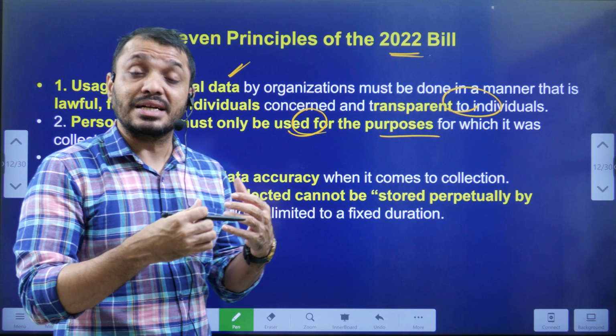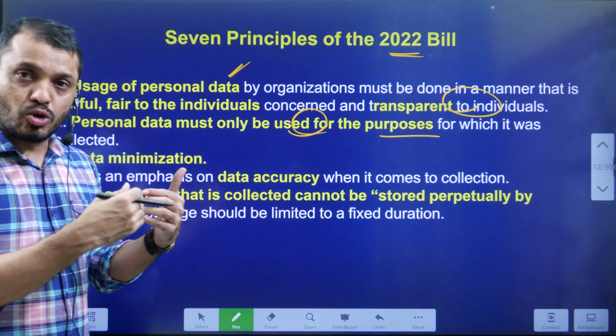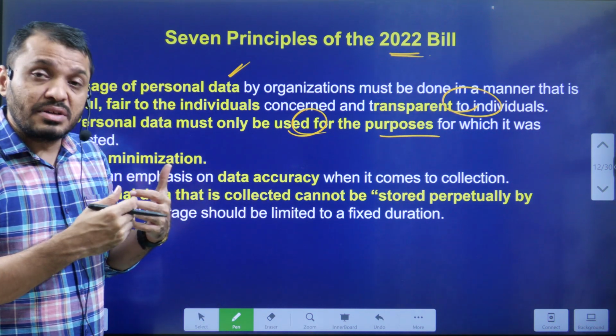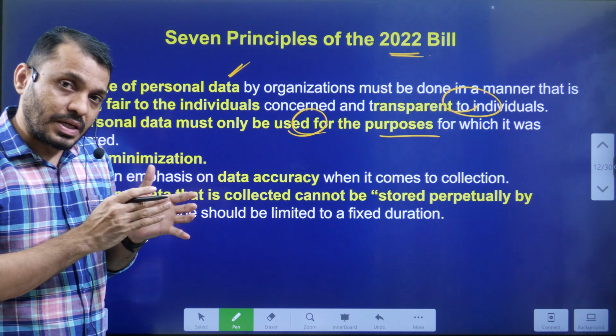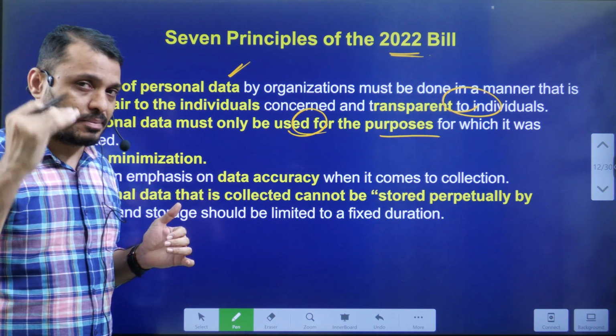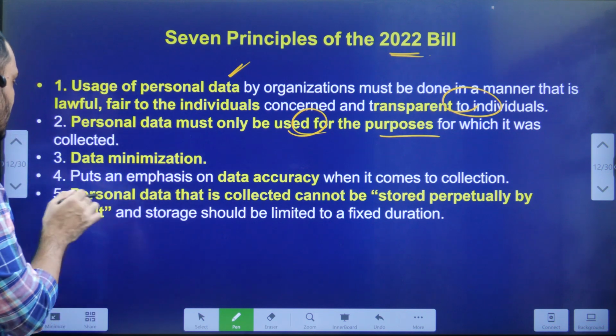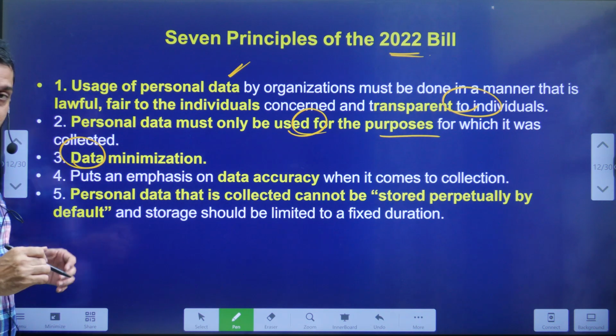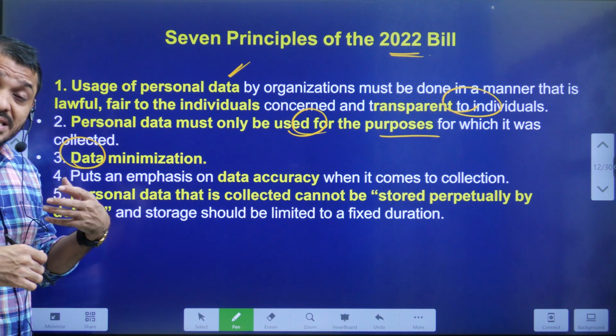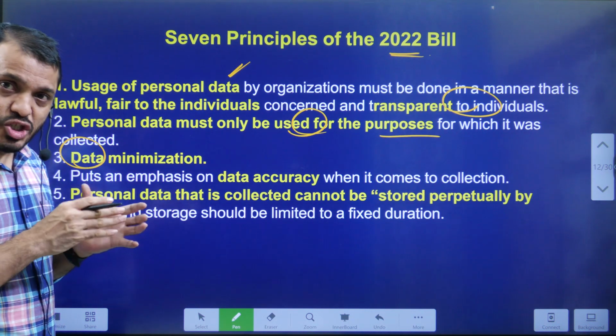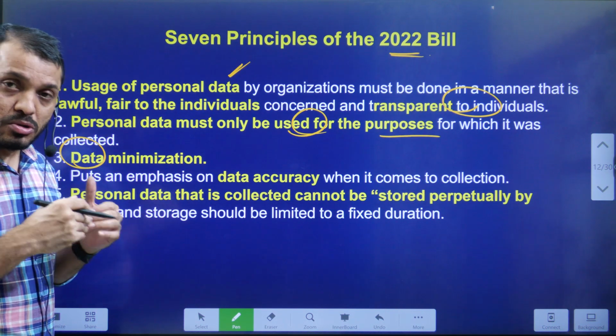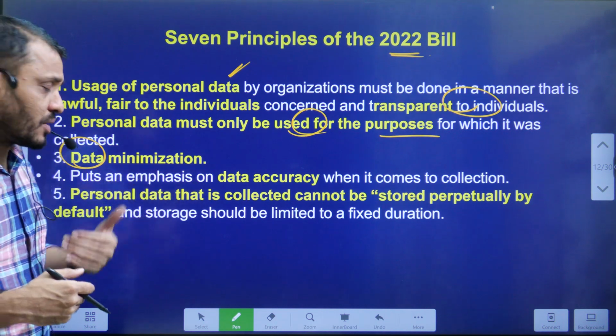For example, when you collected the information for the bank account opening, you should use that information only for the bank account. You should not sell that information to any political party. That is a thing. Second, third one is data minimization. That means try to collect as little information as possible, and not collect irrelevant information.